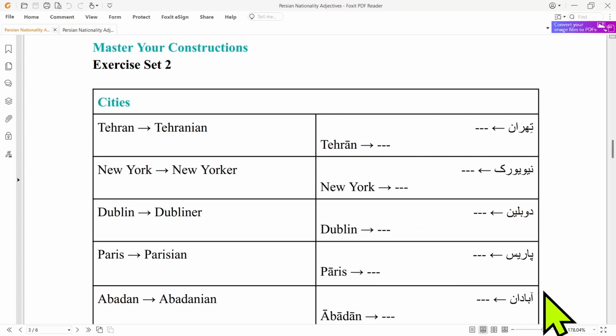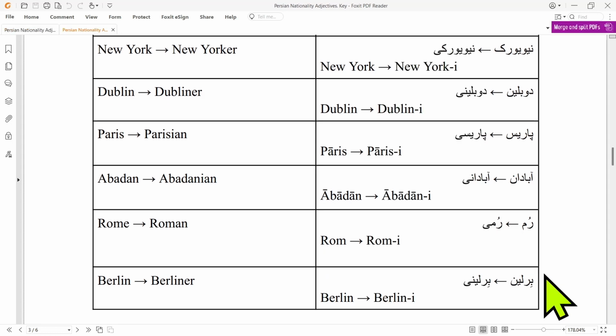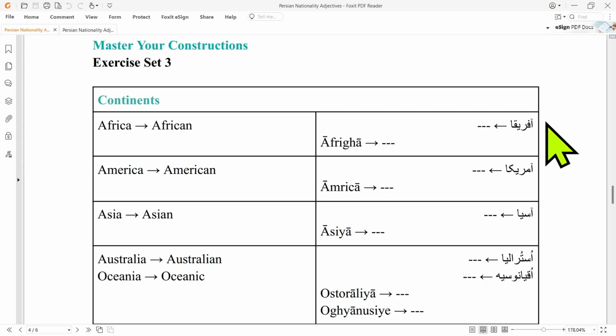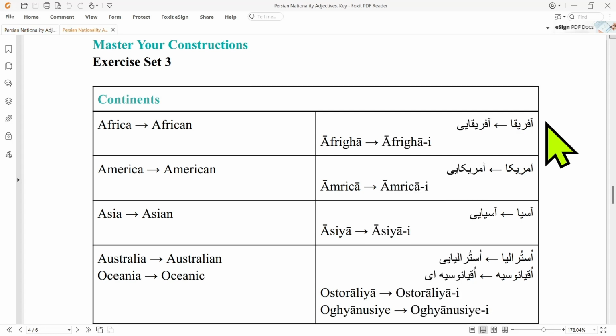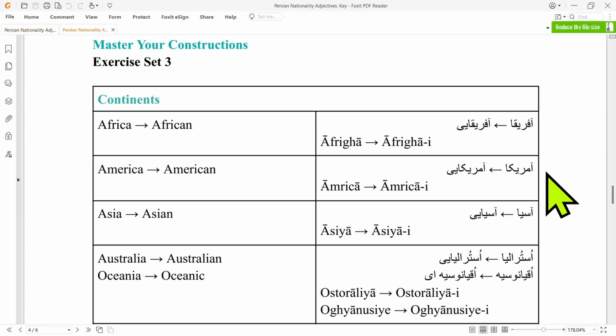And for a person from Abadan, we have Abadani. Rome in Persian is Rome. So for Roman, we have Romi. And for Berliner, we have Berlini. Now the continents. Africa is Afrika. So for African, we have Afrikai. America is Amerika. So American would be Amerikai.